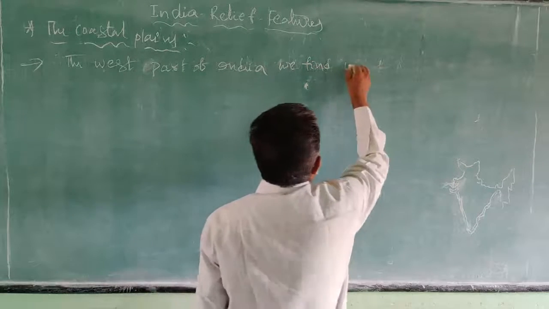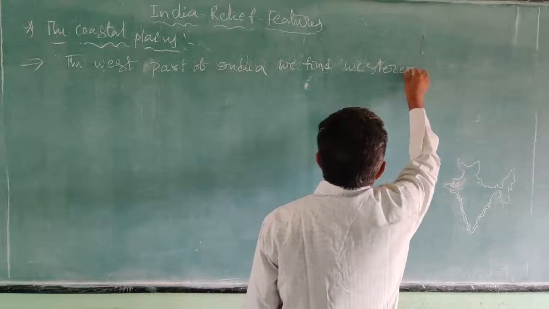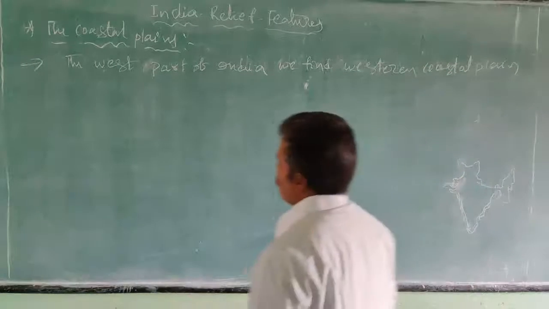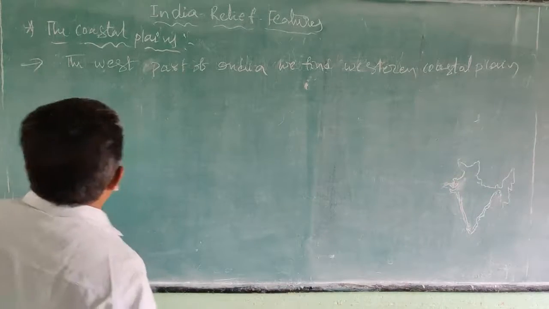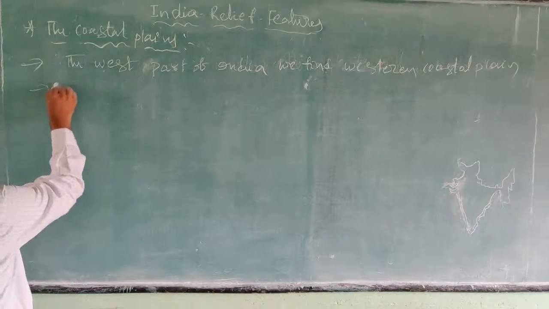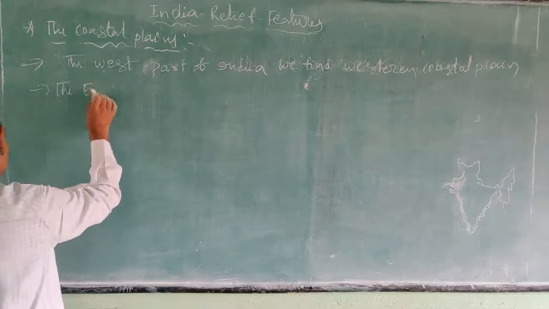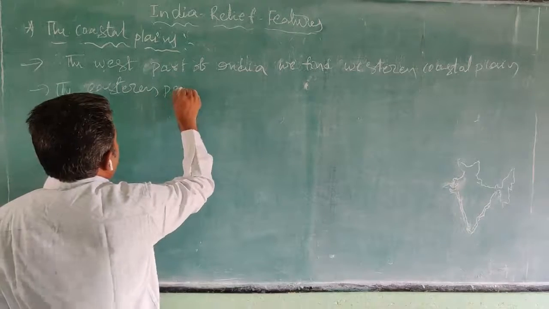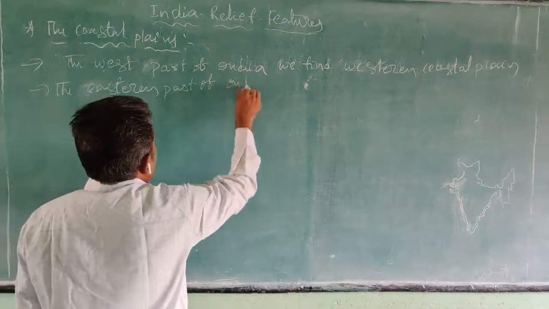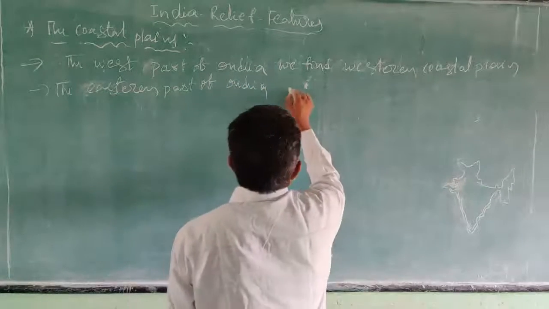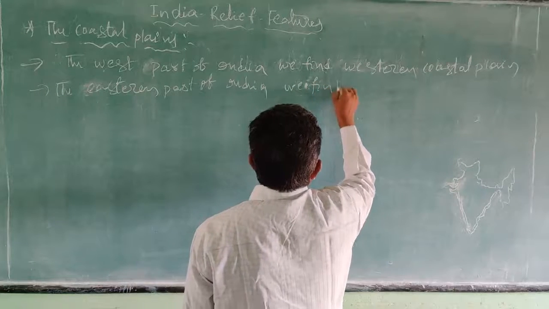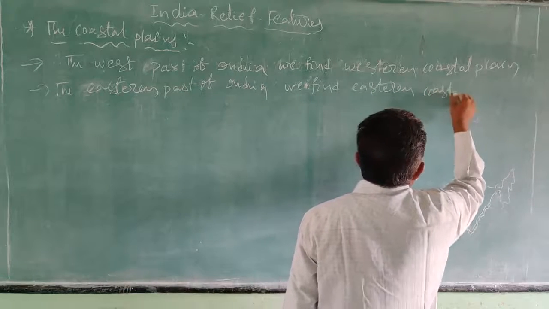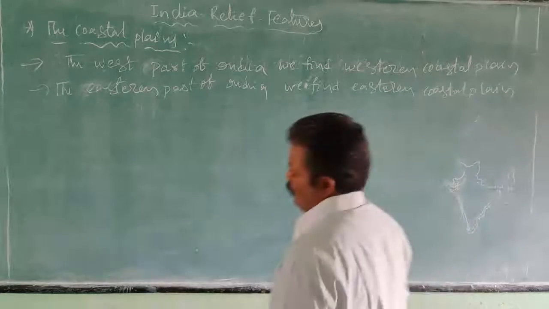We find western coastal plains, and in the eastern part of India we find eastern coastal plains, right?